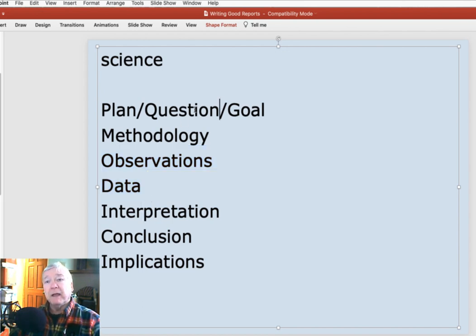And then, in light of what our original question was, in light of what our original goal was, we interpret that data in our discussion area, and maybe we can come to some conclusions, or maybe not. What are the implications from our interpretation of that data? It's science, so sometimes we don't come to a good conclusion. Maybe all we have is more questions. But that's okay as long as they're new and better questions.